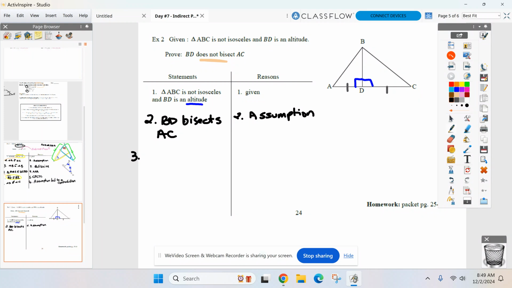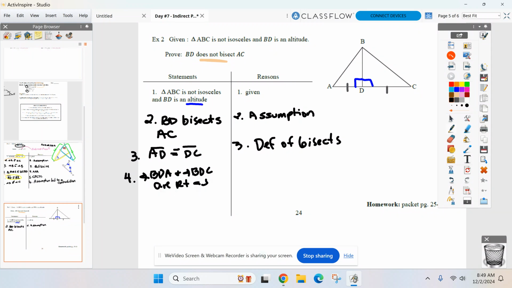Can we put our markings into our proof now so we don't forget about them? AD congruent to DC. What's that reason going to be? Definition of bisects or bisector. Good. What other markings do I still need to put in there? Got to put the right angles in there, right? And we know this is a two-step process. Angle BDA and angle BDC are right angles.